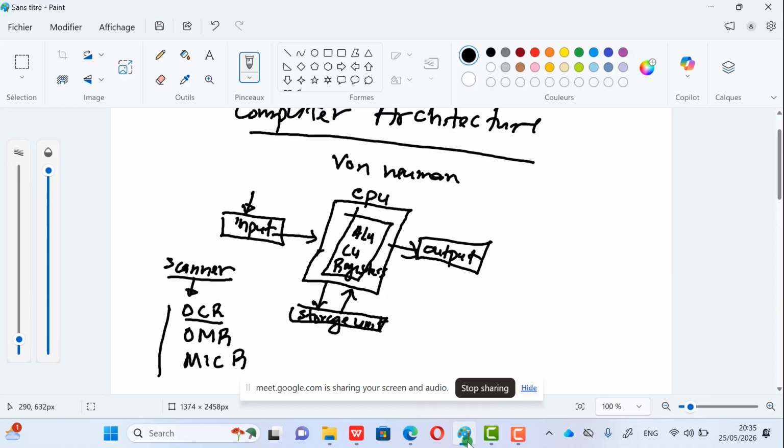Now, optical mark recognition or reader, the same thing. Generally, this is a technology used to recognize shaded portions on papers, things like that. Magnetic ink character reader is the same thing, used to recognize magnetic ink on bank checks.